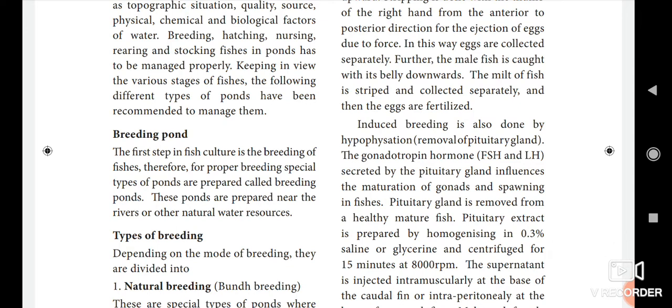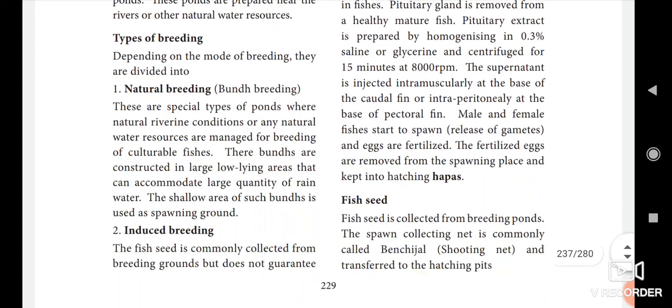Okay, breeding pond. Here the first step in fish culture is the breeding of fishes. The first and foremost step is breeding of fishes. Therefore, for proper breeding, special types of ponds called breeding ponds are prepared, which are suitable for breeding. These ponds are prepared near the rivers or other natural water sources.